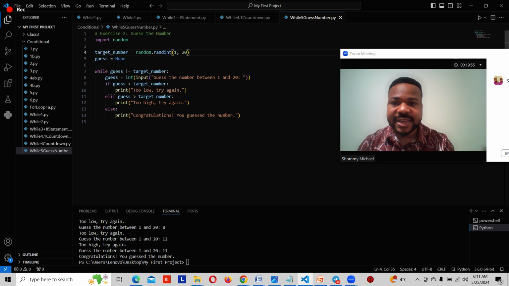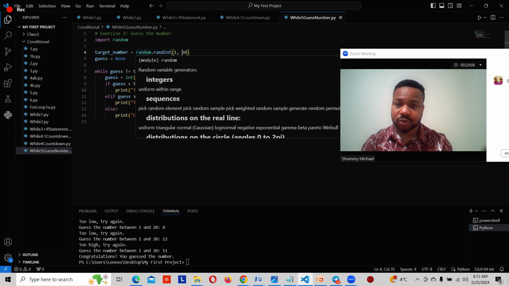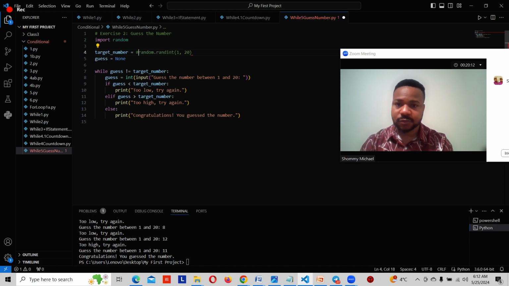But what if we want to input a number ourselves? Yes, we can input a number ourselves. We can just do target number equals to, let's comment this out. Let's do target number equals to, let's say, 20. 20 is our target number, right? So let's run this program.